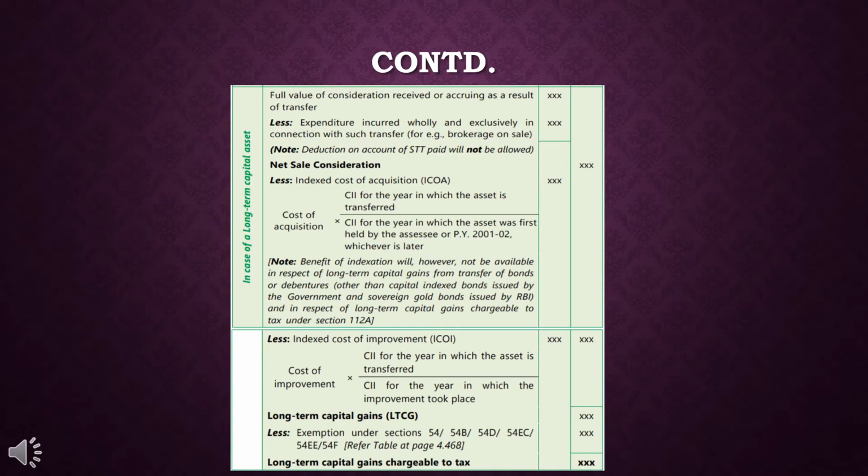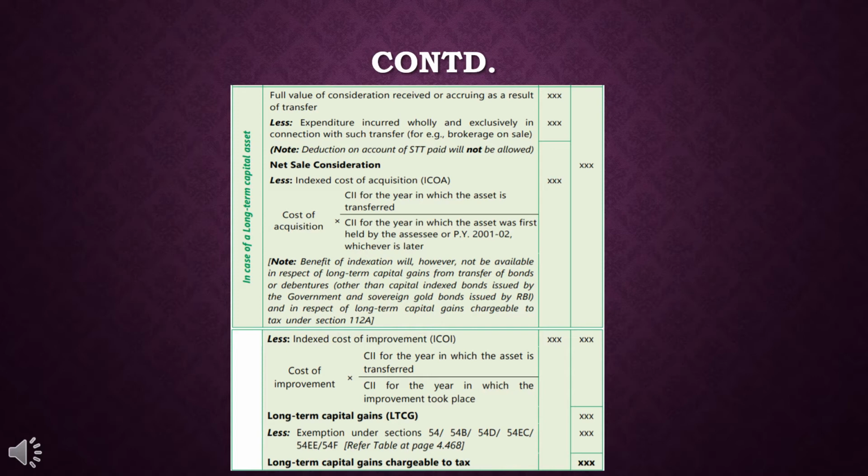Next is the computation of long-term capital assets. First of all, you have to write down the selling value, the full value of consideration received. Then you have to deduct the expenditures incurred on the transfer of that particular asset, such as brokerage on sale. That amount will be deducted from the sale consideration, and after deducting it you will get the net sale consideration.